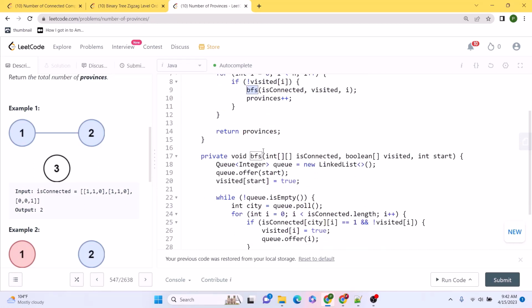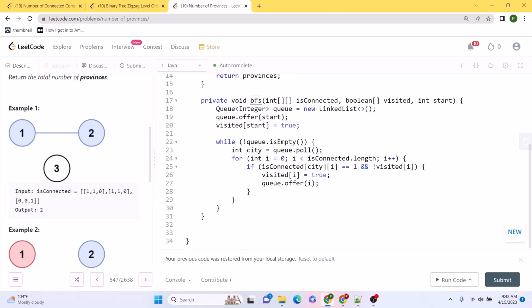Now let's see what is going to happen inside our BFS helper method. The answer is quite simple. In the BFS, we initialize our queue, and we have a visited array to keep track of all the nodes that we have visited so far. For any single input that we are given, we keep iterating over all the neighbors of that particular node that it is currently connected to, and we mark all of them visited.